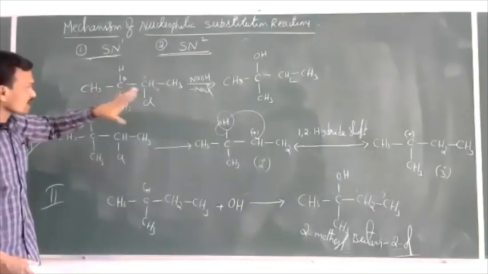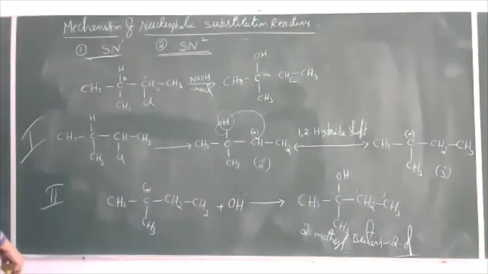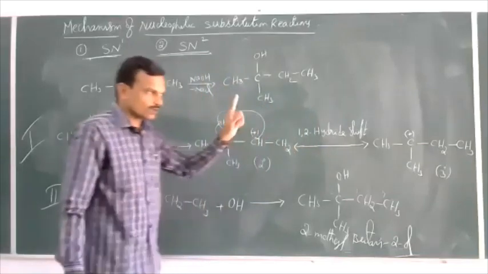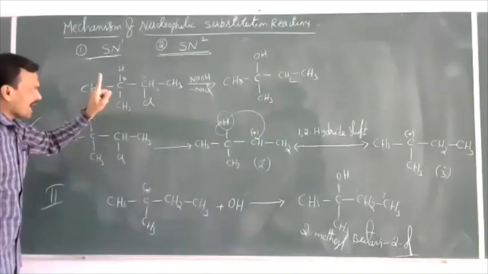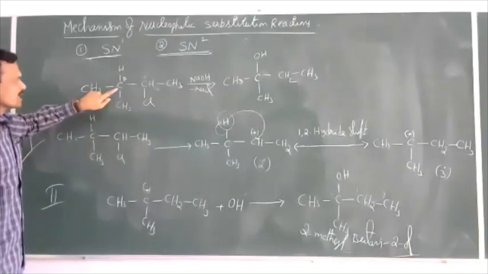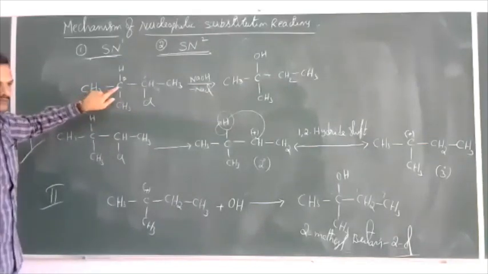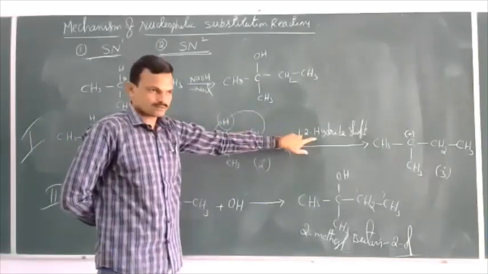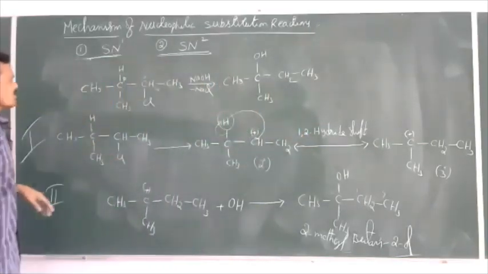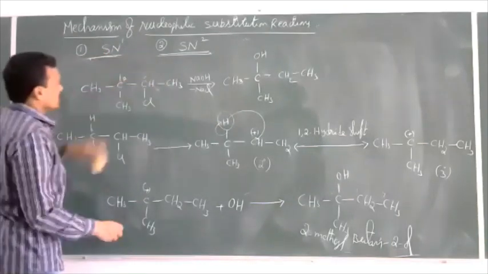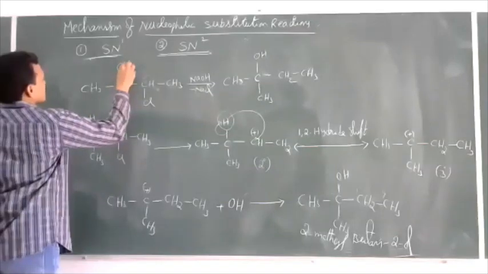This is one type of rearrangement that takes place in an SN1 mechanism. This is called 1,2 hydride shift. So in a haloalkane, if the beta carbon is a tertiary carbon, then a 1,2 hydride shift takes place. Now, one small change I'll make here. See now, the same, but instead of H here, I will take CH3.